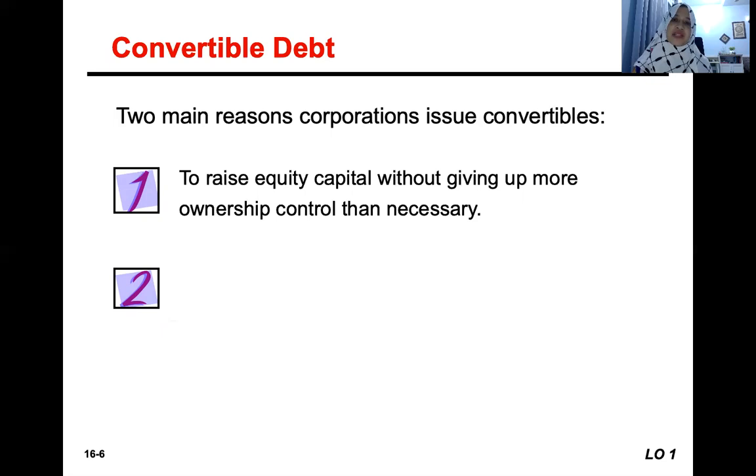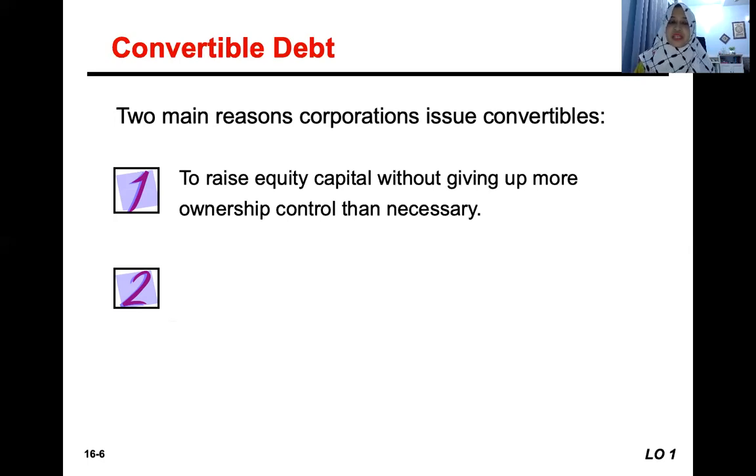But if they issue bonds, it will not increase the ownership of the company. The company has the benefit of getting the additional capital, but the equity ownership structure is still the same. Because remember, the bond goes to the liabilities, not the equity. When we mention ownership, it refers to the equity or the shareholders.